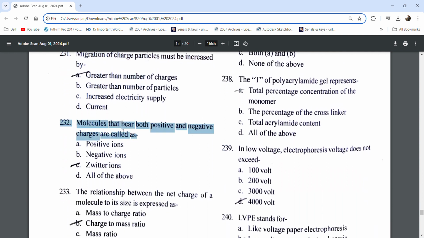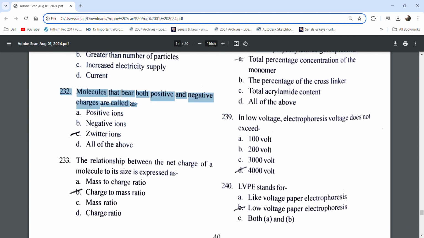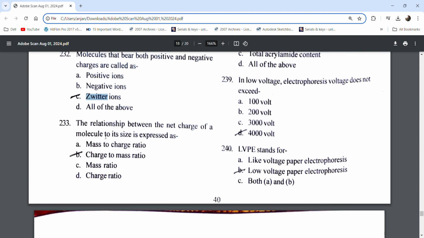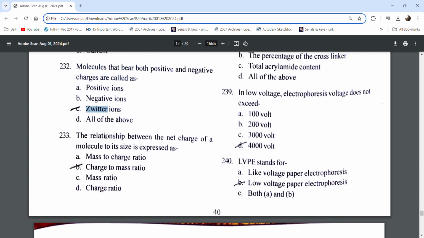Molecules that bear both positive and negative charges are called zwitterions. The relationship between the net charge of a molecule to its size is expressed as charge to mass ratio.